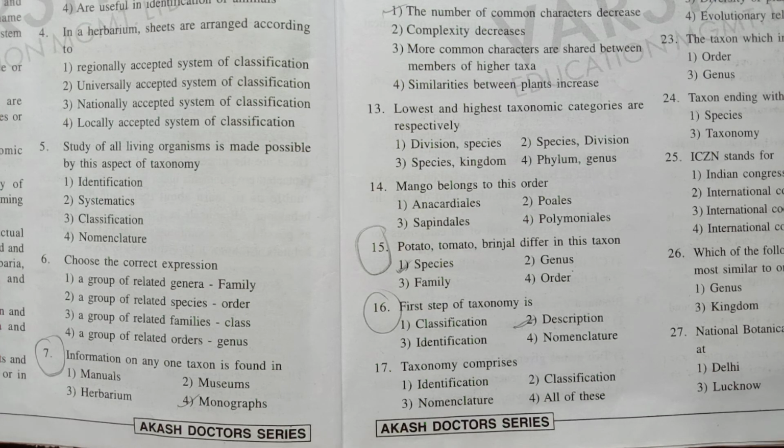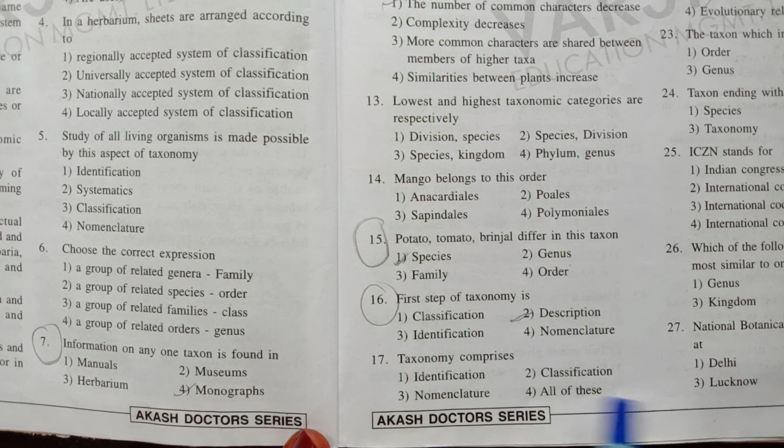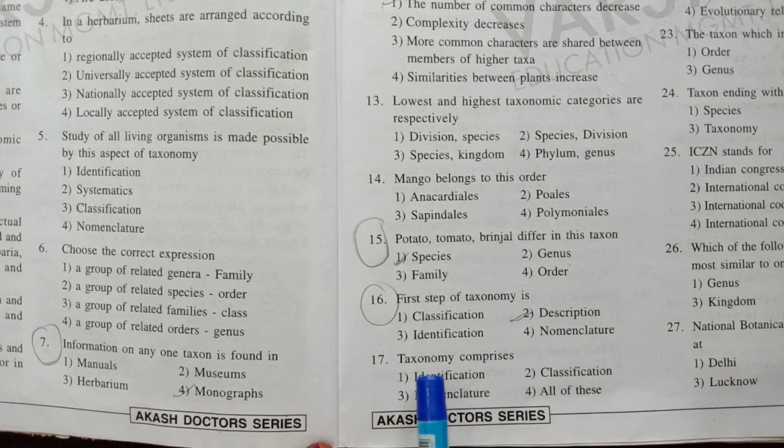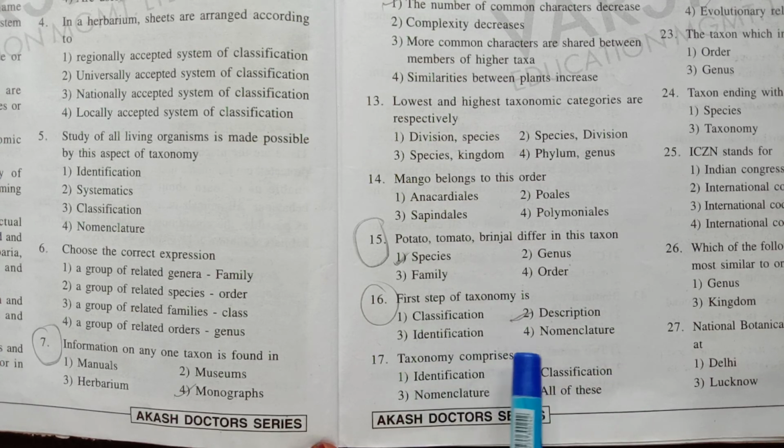Genus will be the same. Next, 16th, the first step in taxonomy is called description or characterization. That is called the first step, description or characterization. Then identification, nomenclature and classification.